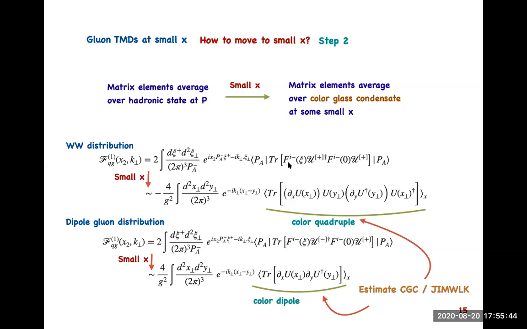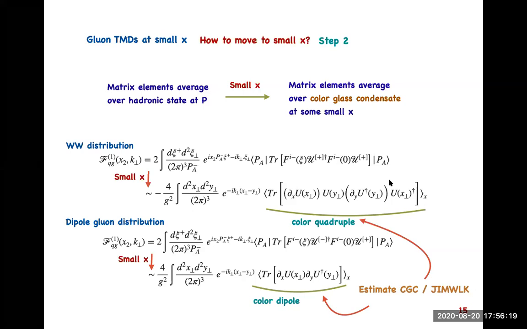Where does this come from? What is the physics behind this? No, the second line is exactly equivalent to the line above. If I am able to construct an operator like this, I have the machinery, the evolution equation, for an operator like this, and that equation can be utilized to move to the small x domain of this operator.